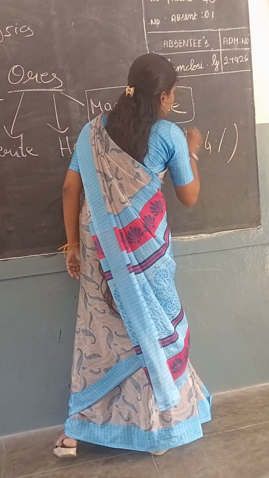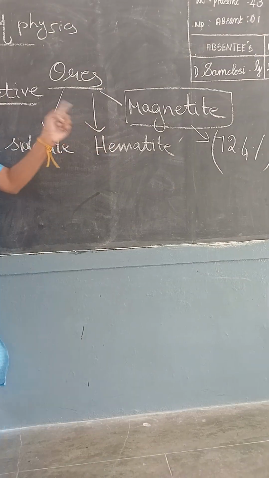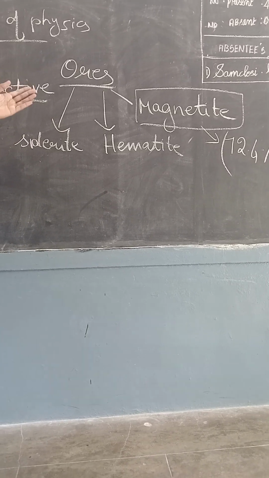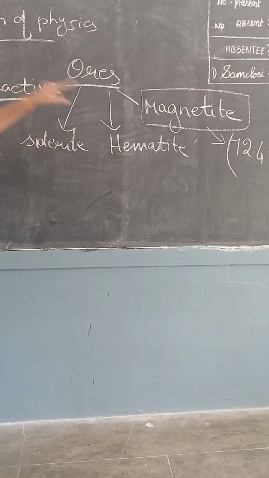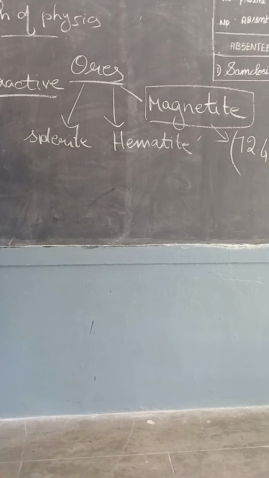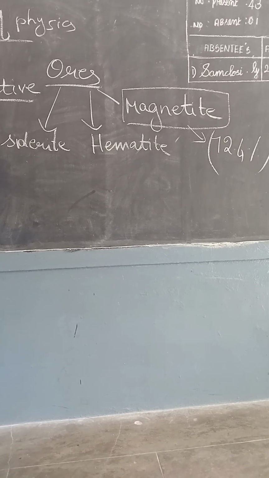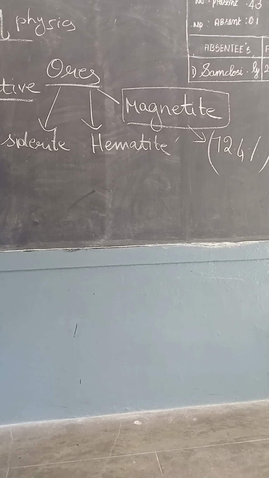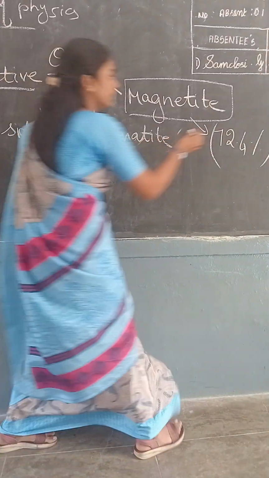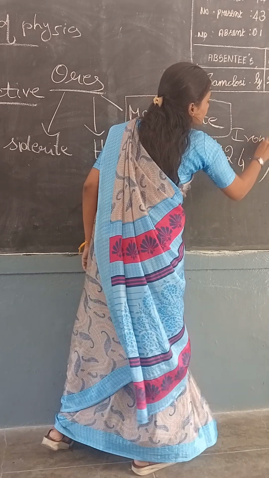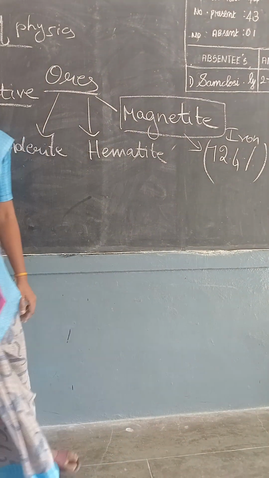72.4. So this magnetite ore is an ore of iron. That is, iron is present in it and other components are also present. But which takes the maximum percentage? The iron. It is the percentage of iron in this magnetite.